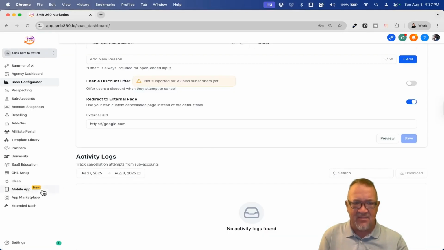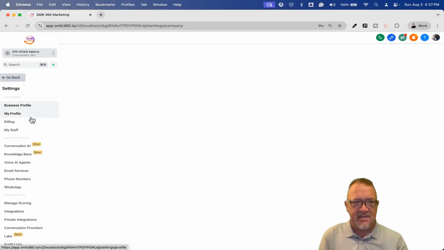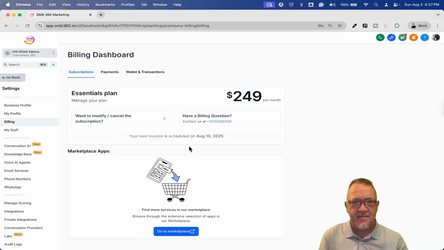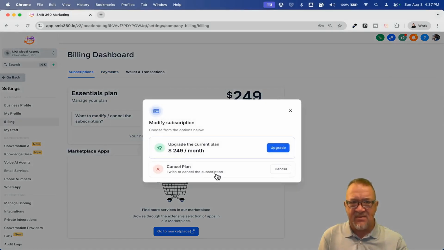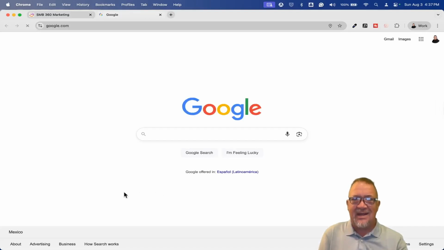If you came in here and we did the same thing for the cancellation, speed. So billing, cancel my account. Yes, I want to cancel, continue to cancel. Your service sucks. I know, it's funny. Continue to cancel. Now what it's doing is that it's sending you directly over to the cancellation page.